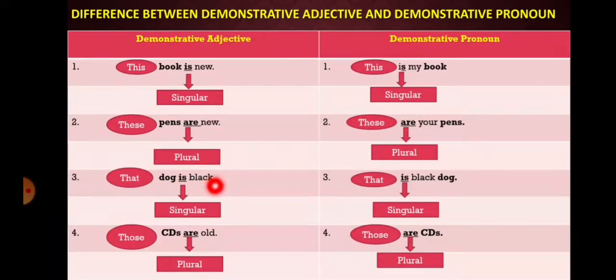That dog is black. Here, the noun dog is near to the demonstrative word that. In demonstrative pronoun, the noun dog is far away from the demonstrative word that. Those CDs are old. Here, the noun CDs is near to the demonstrative word those. Those are CDs. So here, the noun CDs is far away from the demonstrative word those.